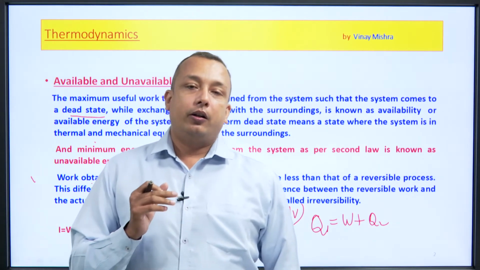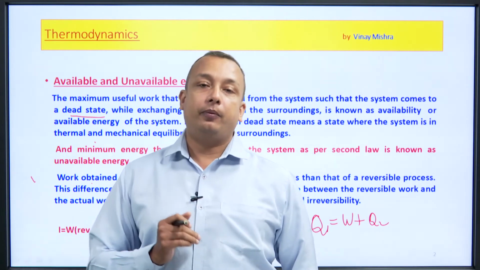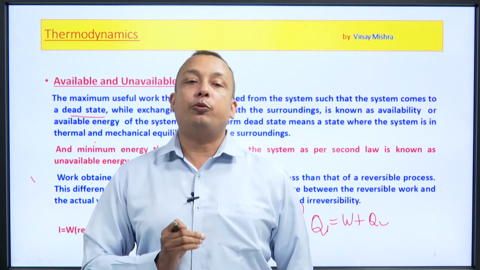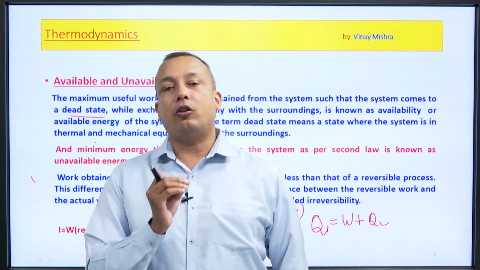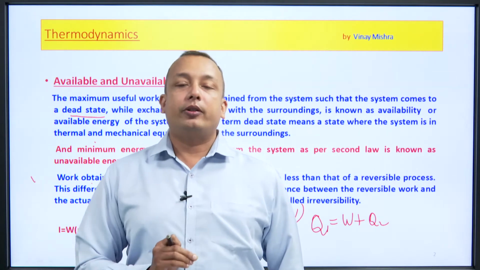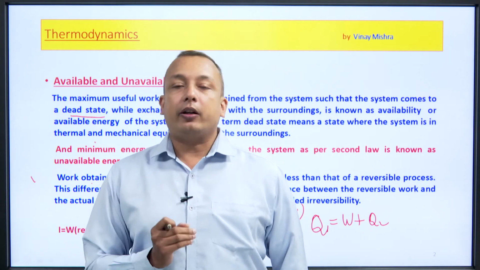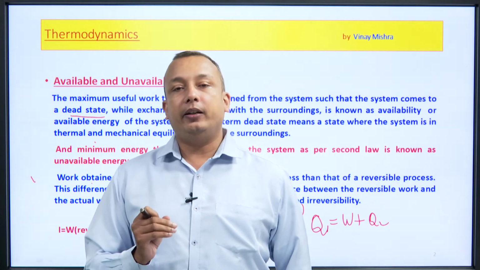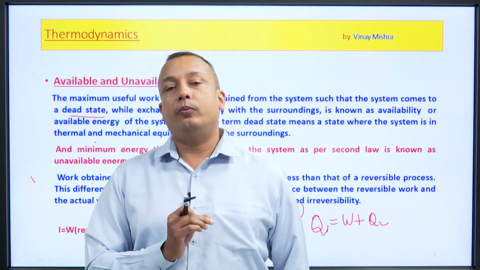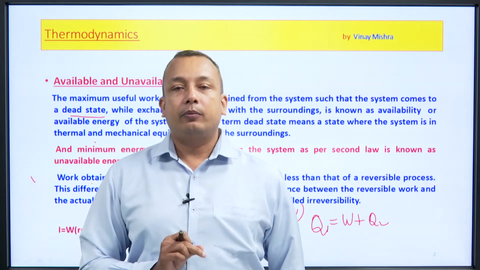Now, the work which we are going to obtain from the reversible process must be higher than that of the irreversible process, because in a reversible process the losses are not there. If the losses are not there, that means the amount of work which we are going to obtain must be larger as compared to the work obtained from the irreversible process, because the losses are there in case of the irreversible process.